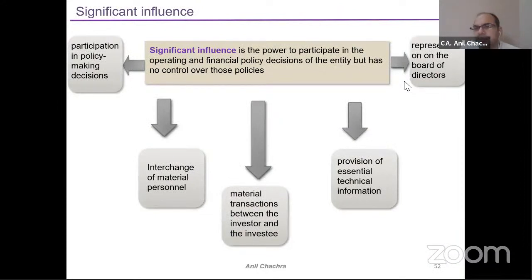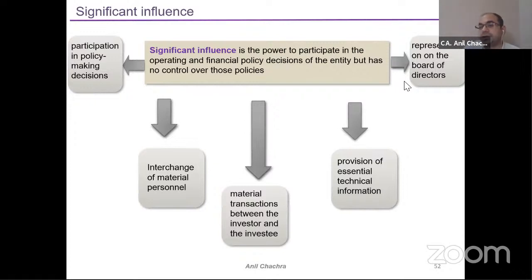So significant influence, I can say, is the same thing which has been given under the relevant equity part. It could be participation in policy-making decisions, the power to participate in policy-making decisions. Interchange of managerial personnel, or, for example, I am providing technology to your company, right?